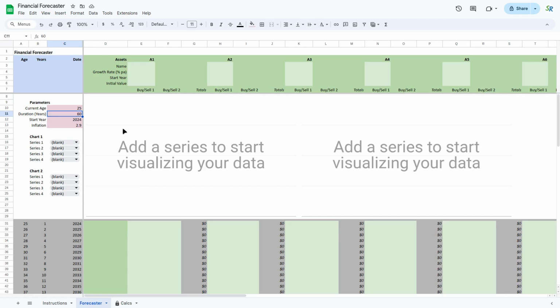The next thing to do is to set up our assets. Let's just say here that we have a retirement fund. So this is called various things in different countries. Now the growth rate, I'm going to be fairly conservative actually and put in 8%.